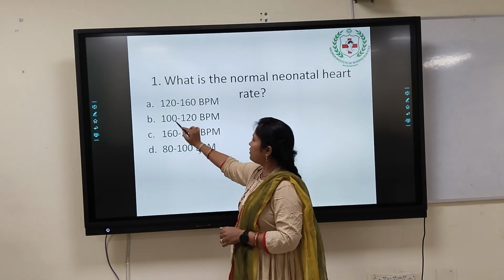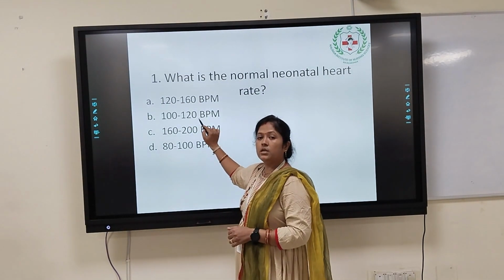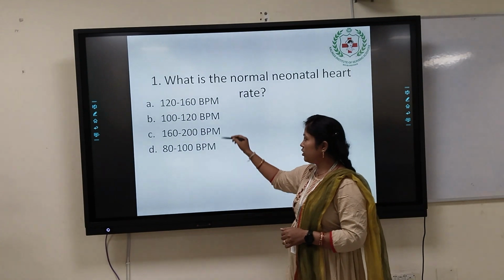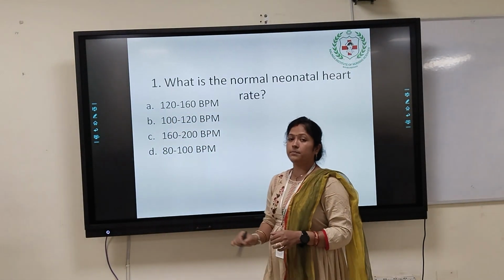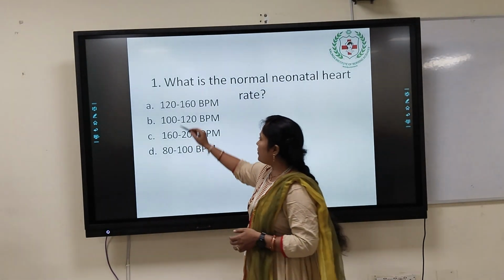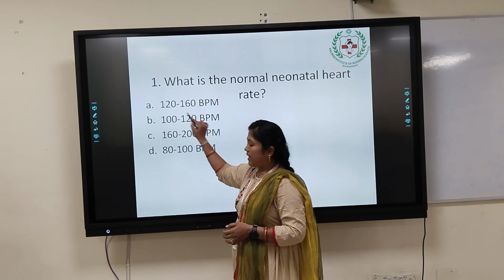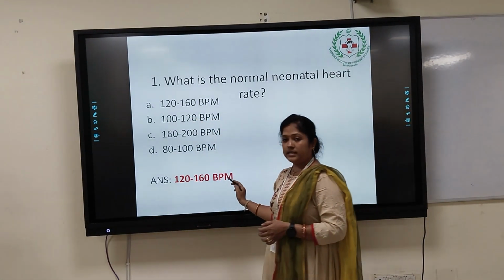Option B is telling you 100 to 120 beats per minute. Though 120 is acceptable, that is also low for the newborn. But in option A, students, you can see 120 to 160 beats per minute. Though the normal rate is 110 to 160 beats per minute, we can consider option A the right answer for this question, that is 120 to 160 beats per minute.